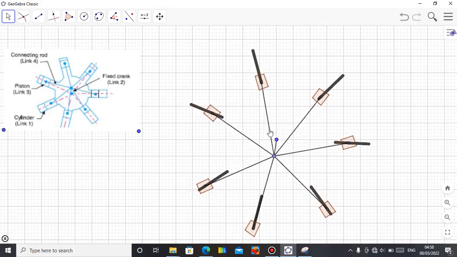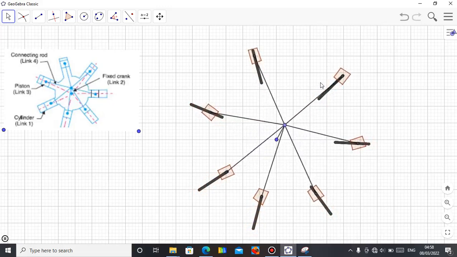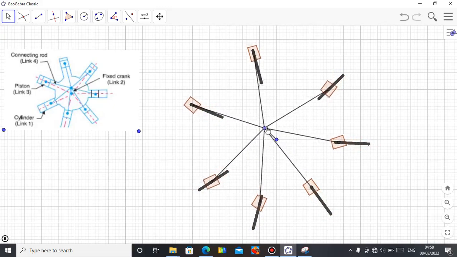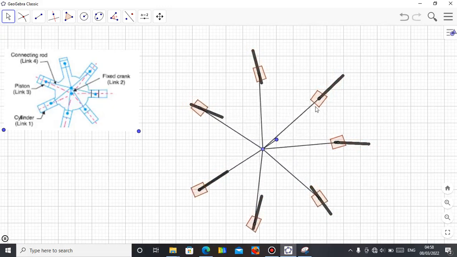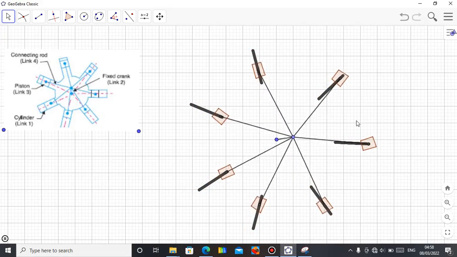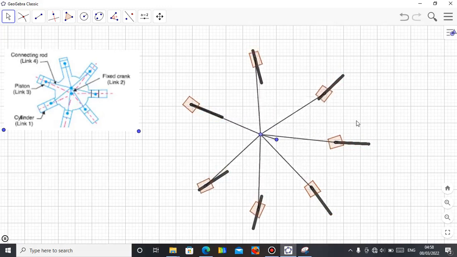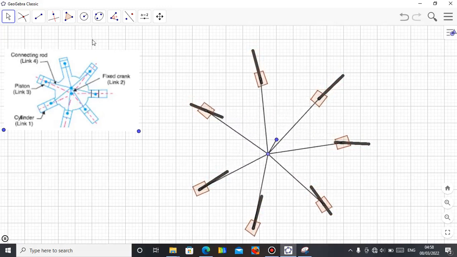Then see each of the piston, they slide inside the cylinder. You can see them while the connecting rod is being connected to each of them. You see how each of them goes. A simple mechanism which you can do in this software. You can demonstrate it to your students.